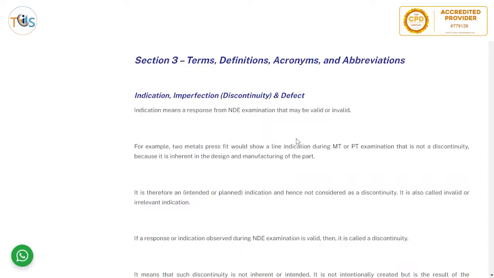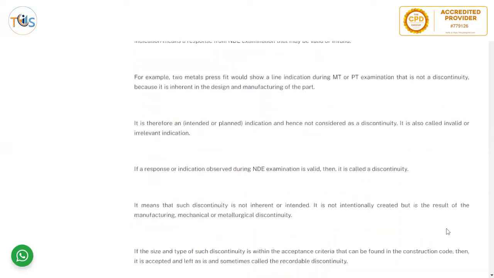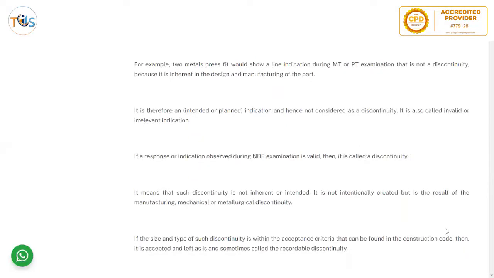We go through some terms and definitions: indication, imperfection or discontinuity, and defect. Indication means a response from NDE examination that may be valid or invalid. For example, a two-metal press fit would show a line indication during MT or PT examination that is not a discontinuity because it's inherent in the design.